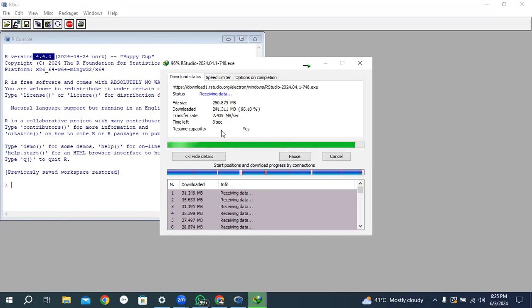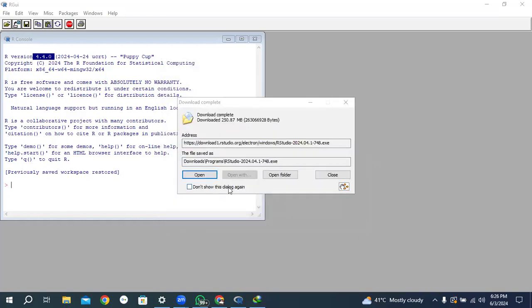It's showing me just 4 seconds. Hopefully, you are also near to downloading. I have done the downloading process of RStudio. Now I have successfully downloaded RStudio, and hopefully you will also be able to download this app within a few seconds.